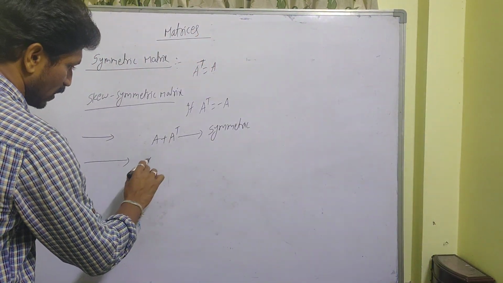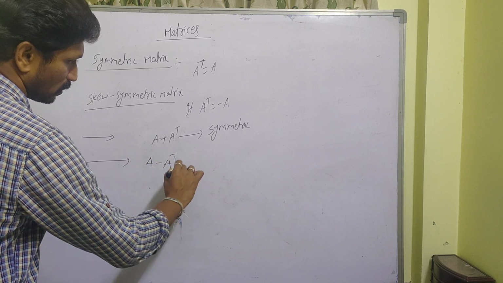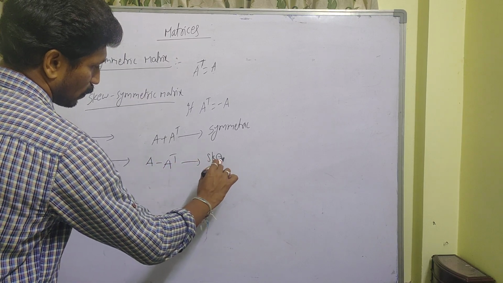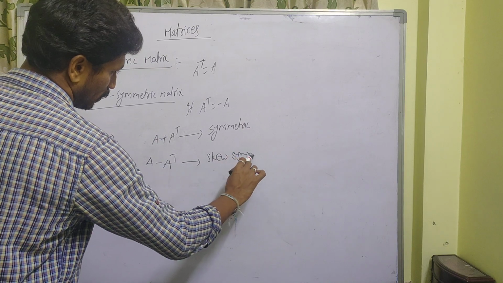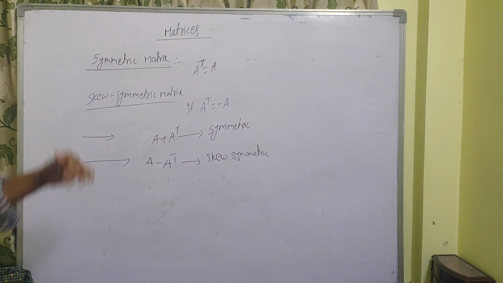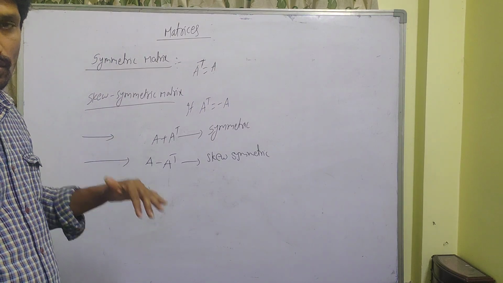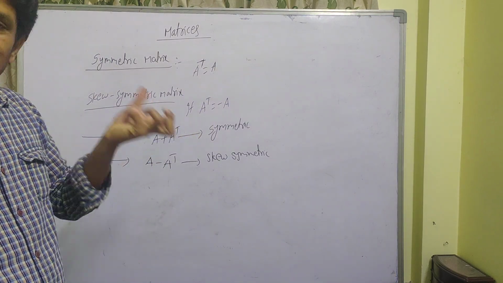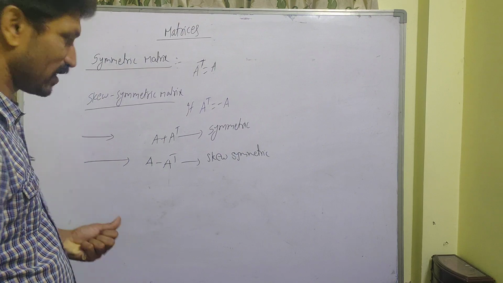Next one, take any matrix, A minus A transpose is always skew symmetric. Just remember.